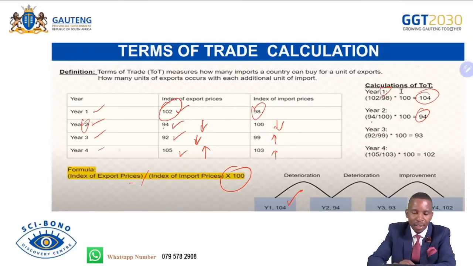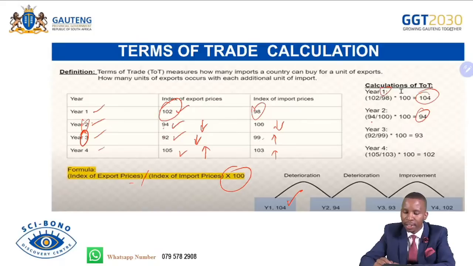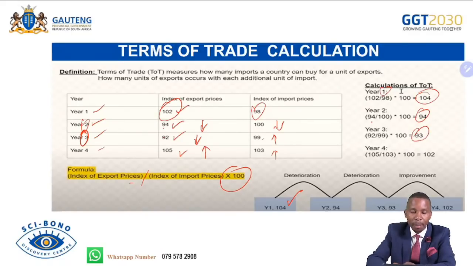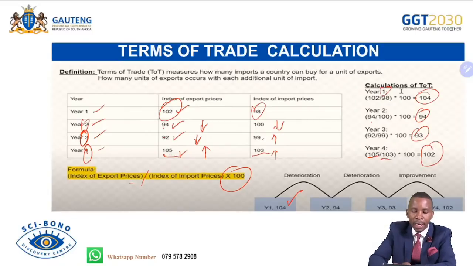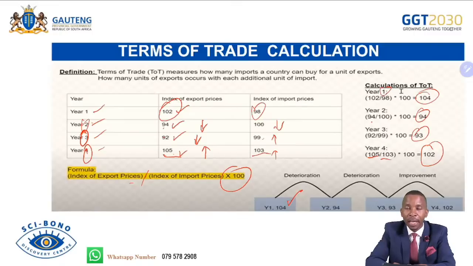We go further to year number 3. We say 92 divided by 99 multiplied by 100. Then we get 93. So it is declining also. And then year number 4, we say 105 divided by 103 times 100, which equals 102. So they've started to increase because the index of export prices has increased to 105 from 92. This has led to an increase in our terms of trade. So you must be able to explain terms of trade briefly and also be able to calculate terms of trade.